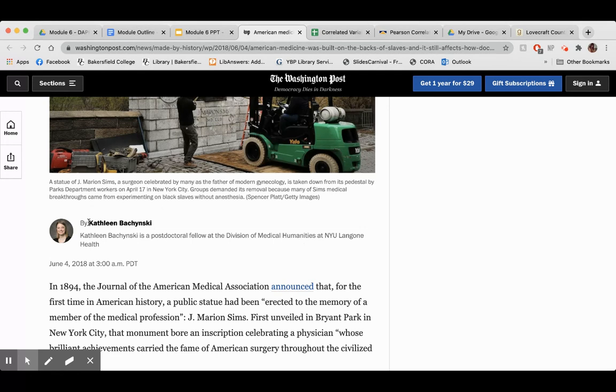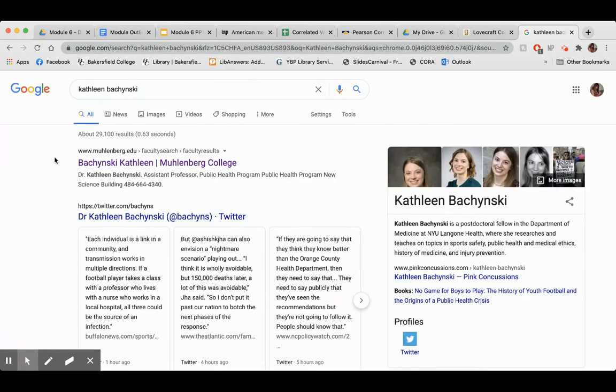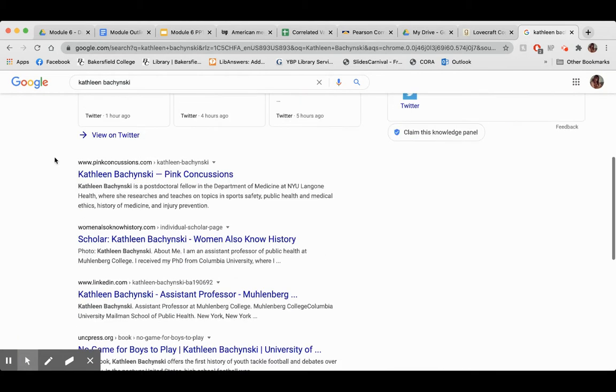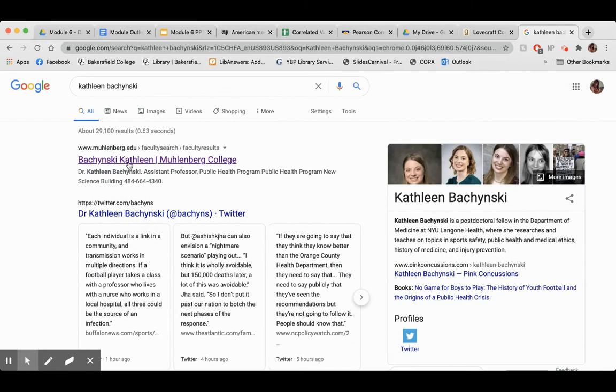But let's go ahead and Google her to make sure that this isn't a lie, right? We definitely want to make sure. So we can see here there's definitely a few things that come up for her. Scholar, oh, I like that. But the first thing that comes up is what looks like her faculty page on a college that she teaches at. So maybe she's moved on. She has a new job since 2018. Looks like that's the case.